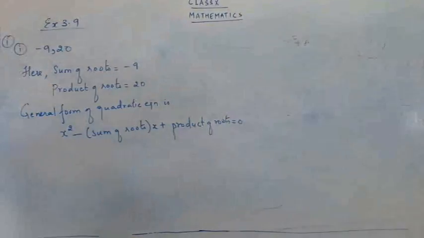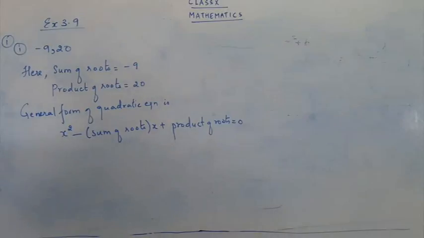Okay, so the equation has a 0 also. So the general form is written: x square minus sum of roots the whole x plus product of roots is equal to 0.